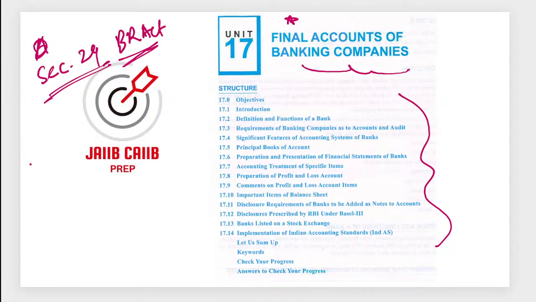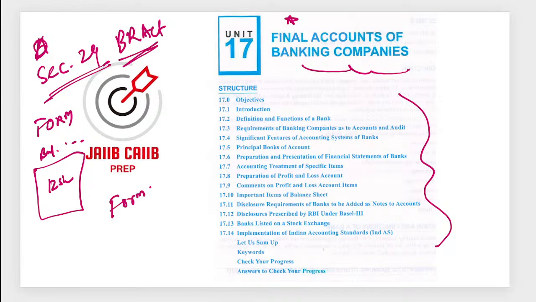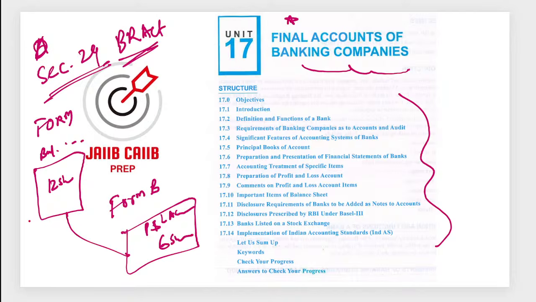We have Form A, which is the proforma balance sheet as on 31st March 2026, with 12 schedules. And Form B is the proforma profit and loss account as on 31st March, with 6 schedules including notes to accounts. You have to understand all these, because many times we'll see schedule-oriented questions also. That is the one point.